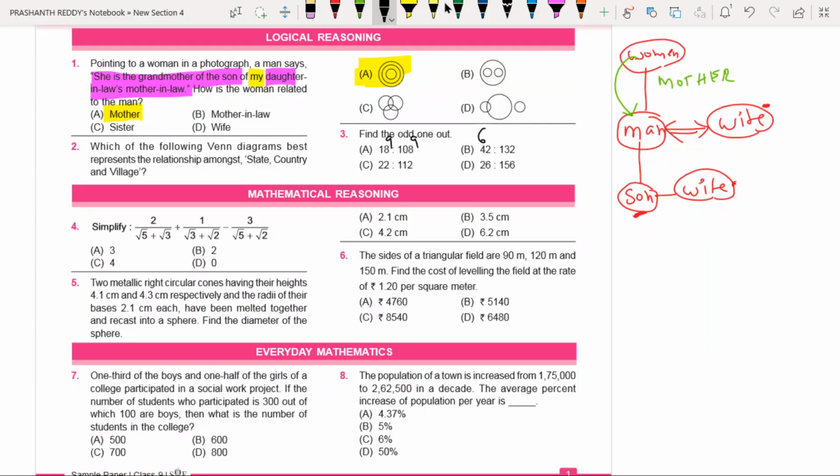Here the sum of digits, I'm very sorry, not number of digits, the sum of digits. Here the sum of digits is 6, here also the sum of digits is 6. Here the sum of digits is 4, here also 4. Here the sum of digits is 8, whereas here the sum of digits is 12. I hope you understood. That is the reason by observation you can say what the answer for this question is. Second option, because the sum of the digits is completely different. So with this, the logical reasoning section is finished.